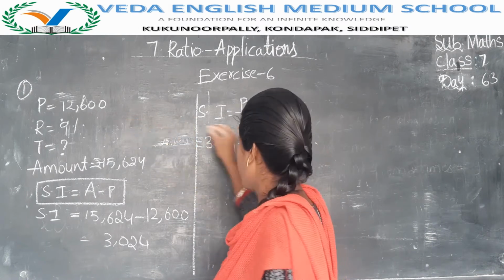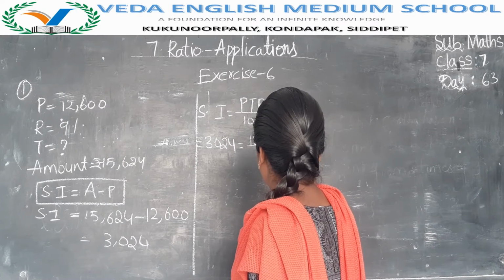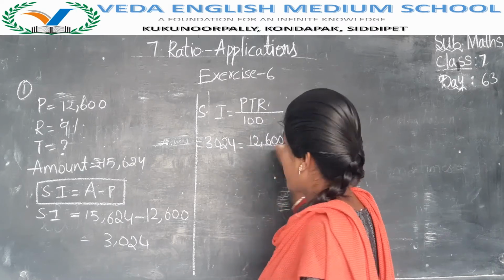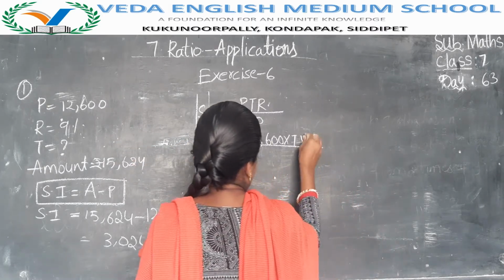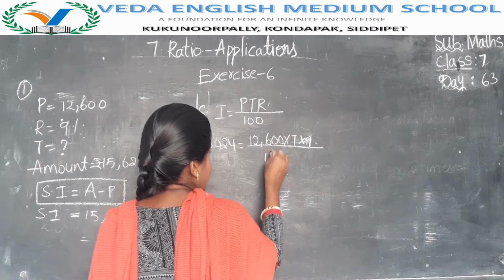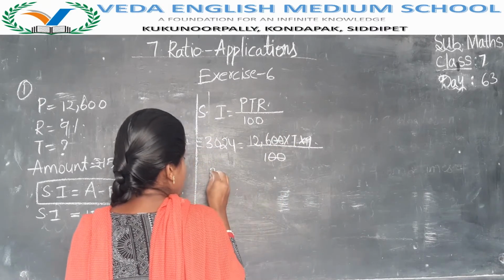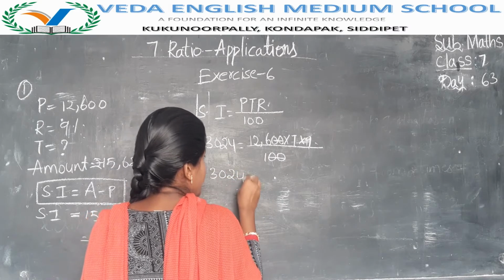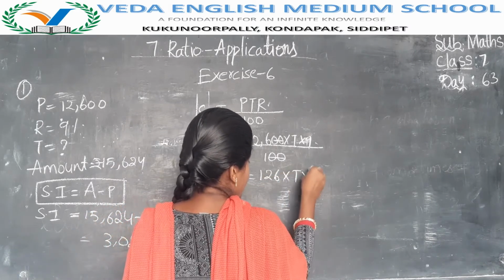Principal is 12,600. Time we don't know, we have to find the time. Rate of interest is 9% by 100. Here 2 zeros will get cancelled. Now 3,024 is equal to 126 into T into 9.